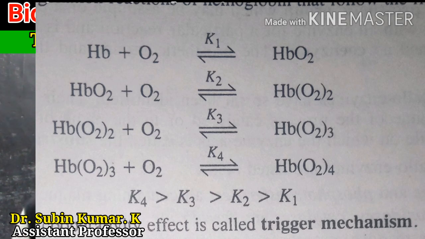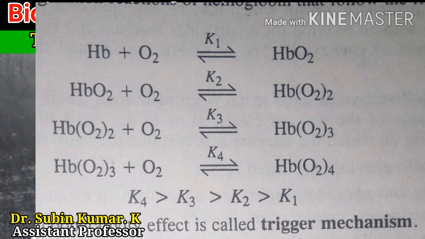Then HbO2 thrice plus O2 gives HbO2 four times, with K4 equal to 5000 to 6000. The summation of these reactions is Hb plus 4 O2 reversible HbO2 four times.